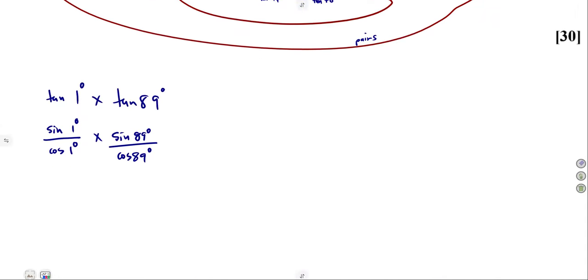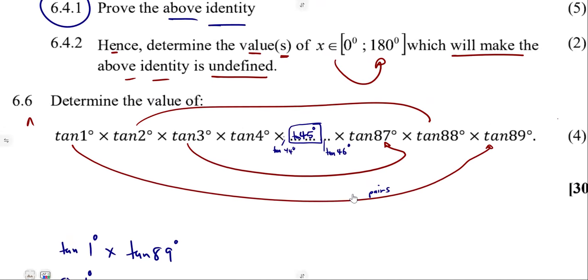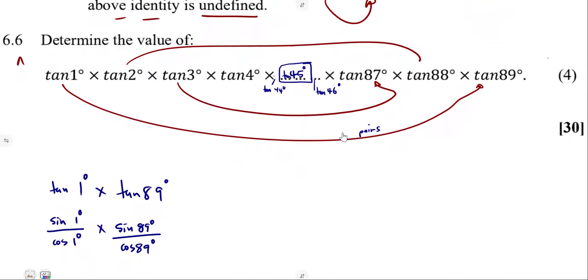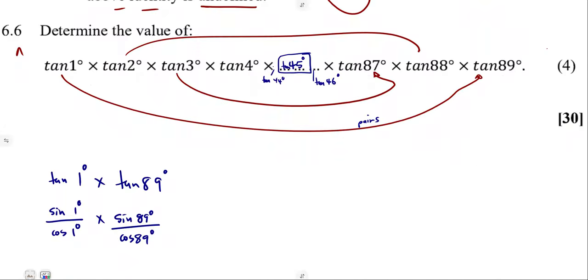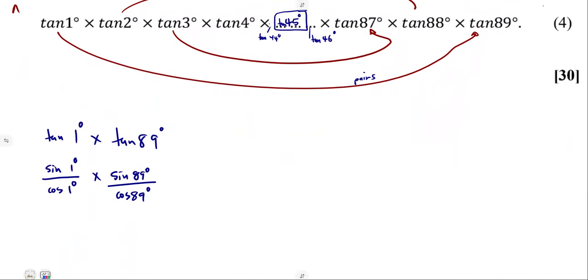And guys, they never say it, even here. They just say determine, even with a calculator. All right, no problem. Let me do this one, then the rest I'm going to use a calculator because it's a waste of time. But I just want you to see where it was taken from. Sine 1 over cos 1 here. Since these two are not the same, like we cannot relate them, it's 89, this is 1.